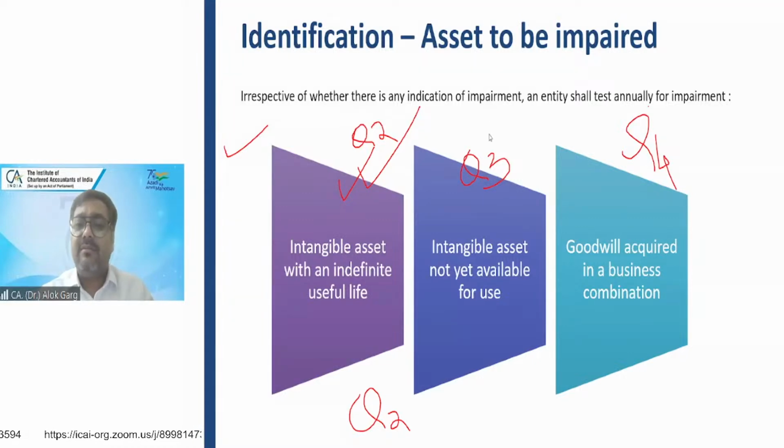Is that clear? The frequency and timing of the impairment testing should be consistent on a year-to-year basis, right? Now the third example.